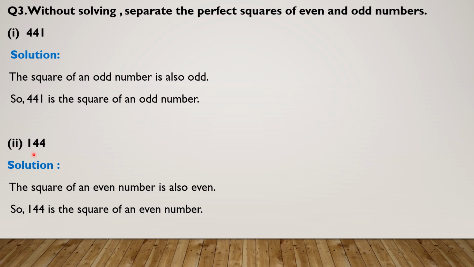Part number 2 is 144. This is an even number, which means this is the square of an even number.